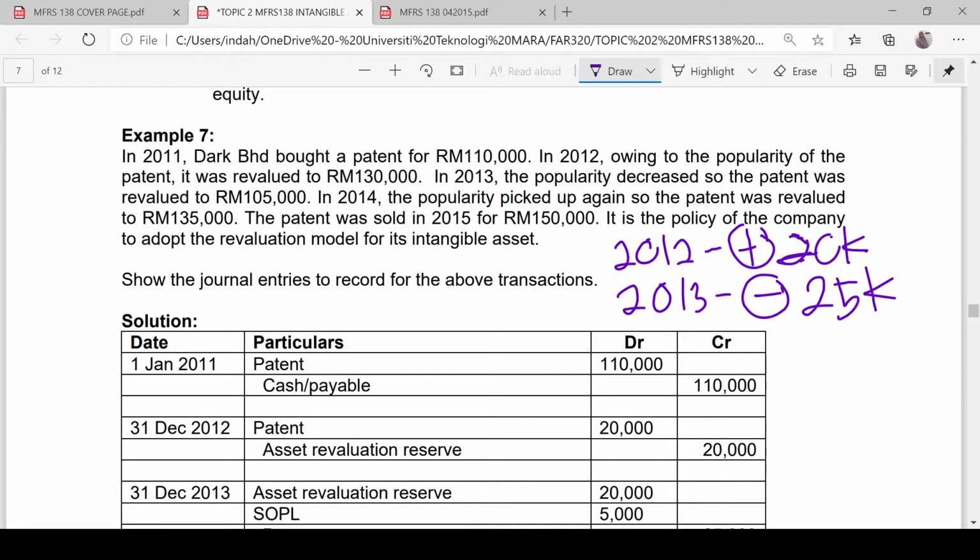What happened in year 2014? Okay, in year 2014, the popularity picked up again. So the patent revalued amount is 135,000 while the carrying amount is 105,000. Therefore, there is a revaluation surplus of 30,000.